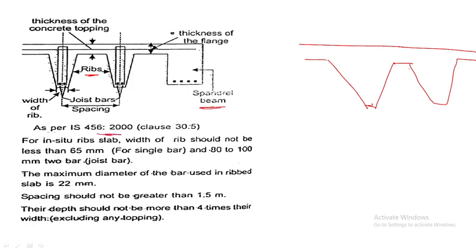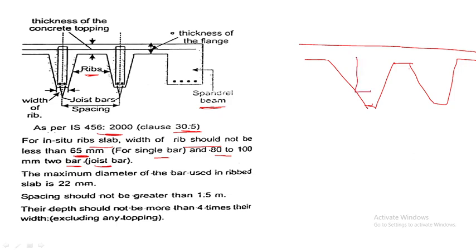As per IS 456 clause 30.5, in situ rib slabs: the width of rib should not be less than 65 mm for a single bar and 80 to 100 mm for a two-bar joist.